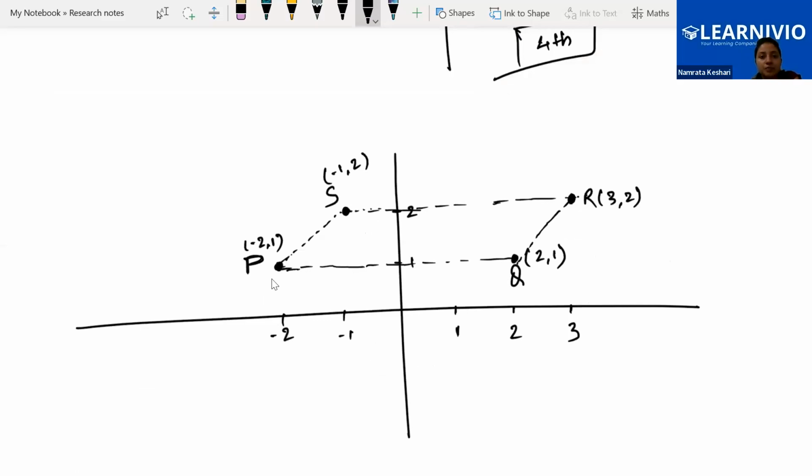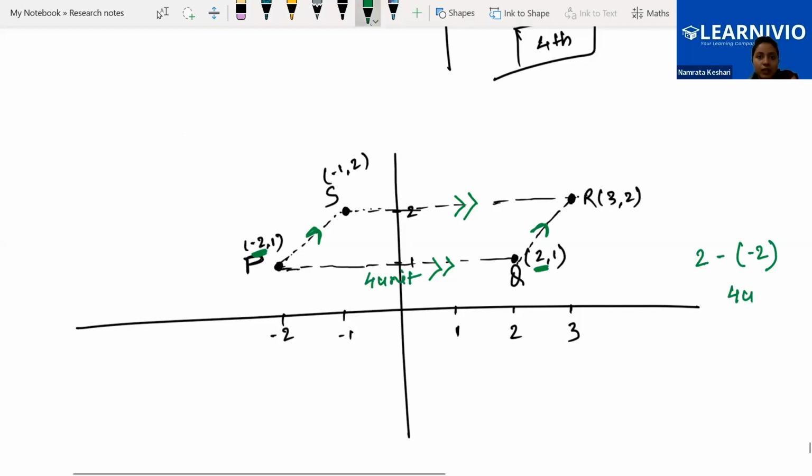Here we can see that opposite sides are parallel with each other. This side is parallel to this side, and this side is parallel to this side. Is it equal also? Let's check it. We know how to find the length of a side. B minus A, the x coordinates, will give the horizontal length. So 2 minus (-2), that means 4 units. Getting it?